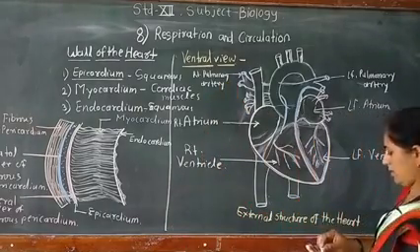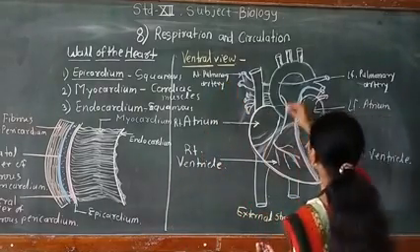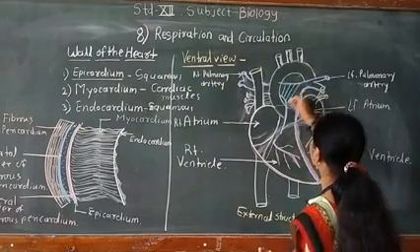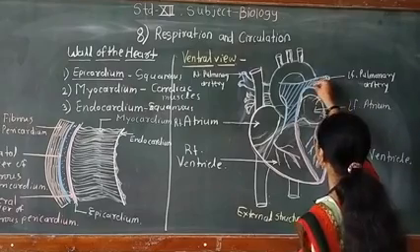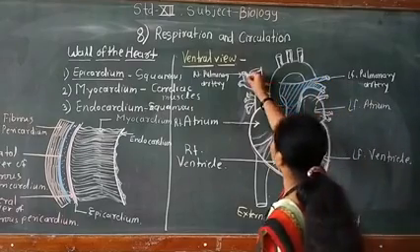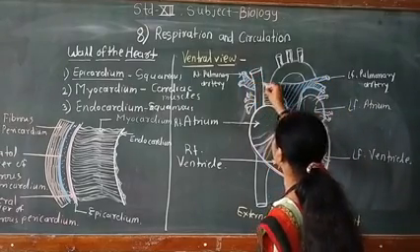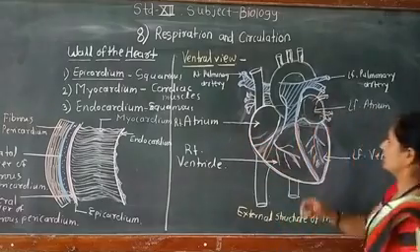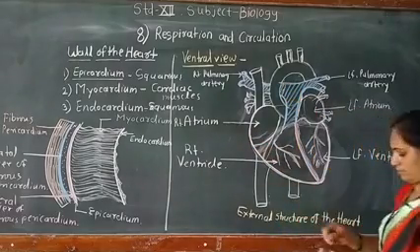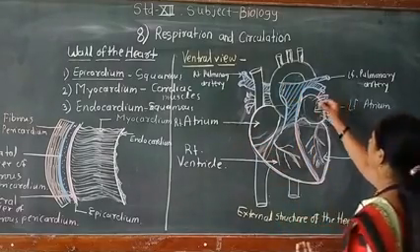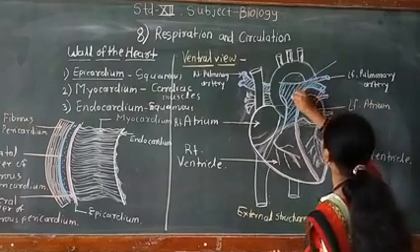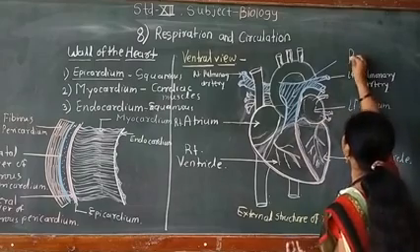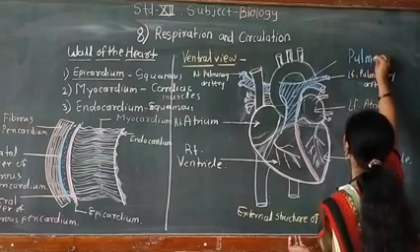Then this is called the pulmonary trunk. I will shade it blue because it carries deoxygenated or impure blood to the lungs for purification. So it is blue in color. This blue colored part is the pulmonary trunk.